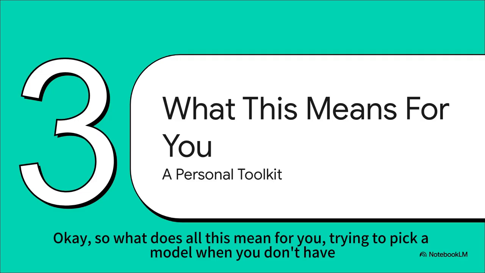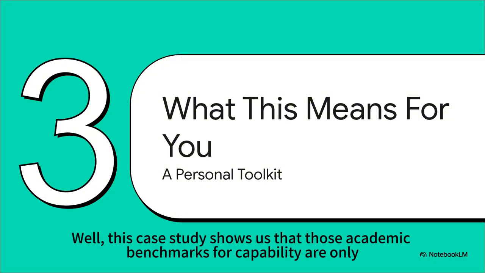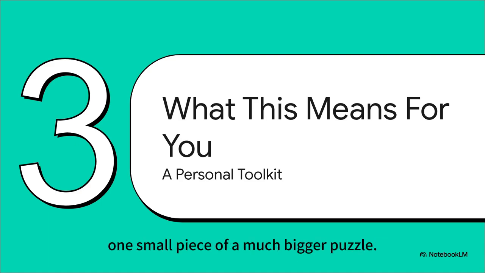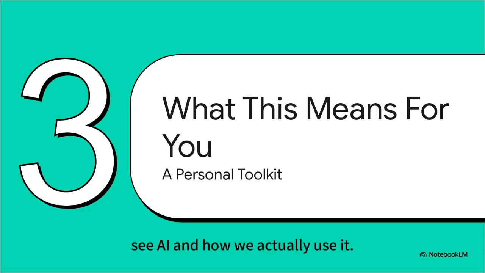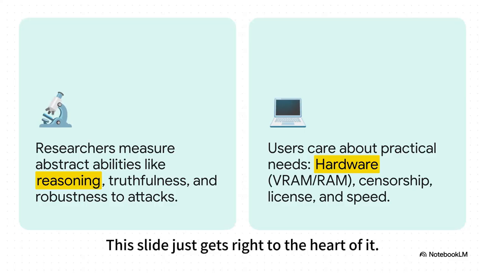So what does all this mean for you, trying to pick a model when you don't have a team of Stanford researchers to help? Well, this case study shows us that those academic benchmarks for capability are only one small piece of a much bigger puzzle. So let's connect all this back to our original problem, that gap between how researchers see AI and how we actually use it. This slide just gets right to the heart of it.